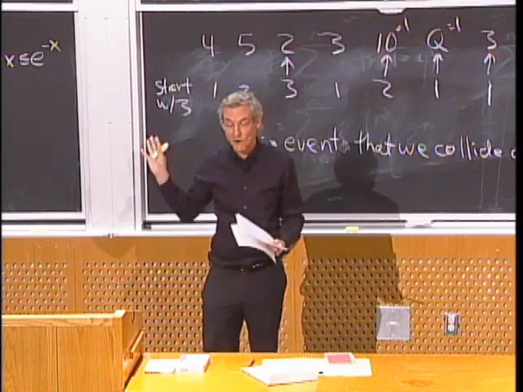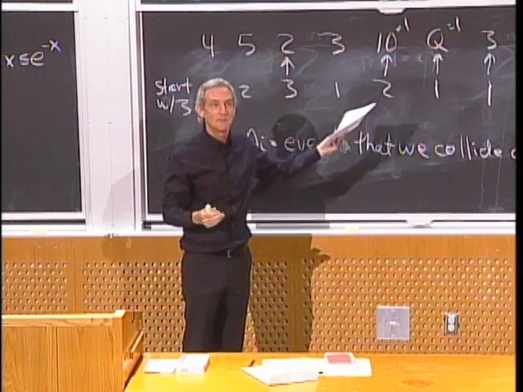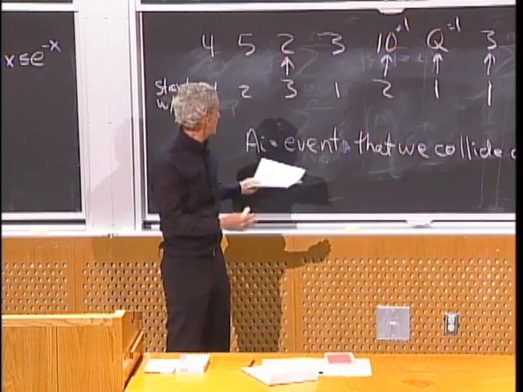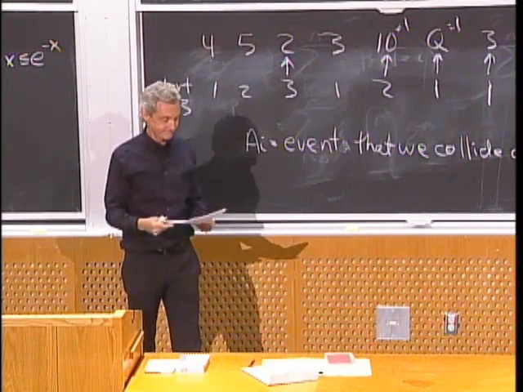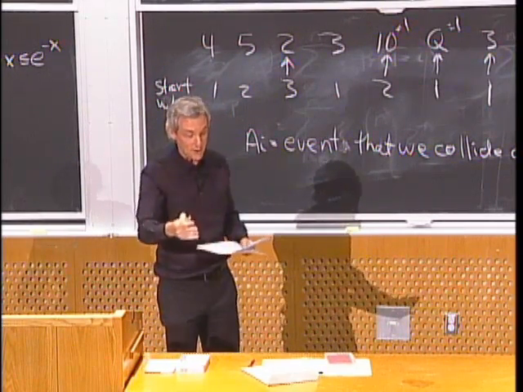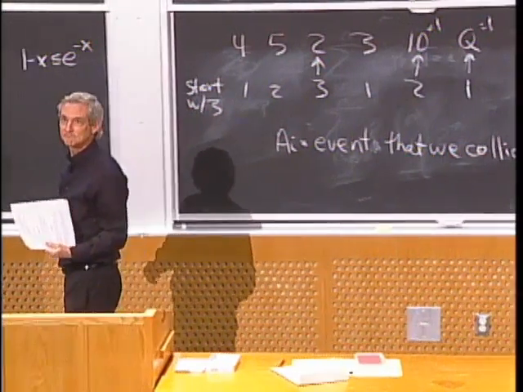Now, of course, if we have more cards, or I made more things be 1s instead of 9s, say, my odds go up, because the number of events I've got, the number of chances to collide, increases. And the chance of hitting when I jump also increases. Any questions on that game?